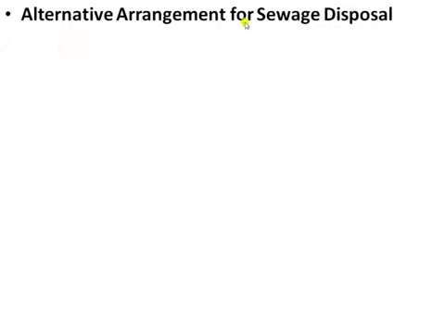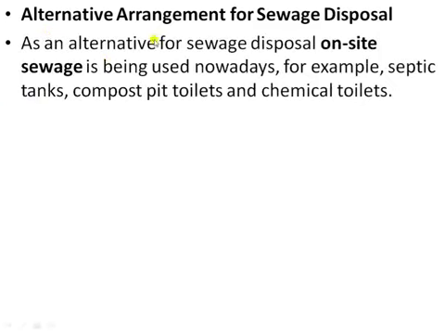Next is the alternative arrangement for sewage disposal. What are the alternative arrangements to dispose of sewage? On-site sewage disposal is being used nowadays, for example septic tanks, compost pit toilets and chemical toilets. In places which do not have a proper toilet and sewage disposal system, these low cost on-site sewage disposal systems are installed.